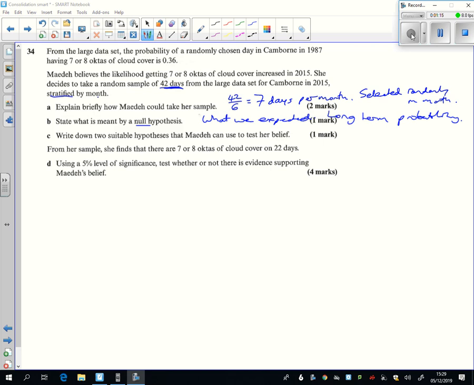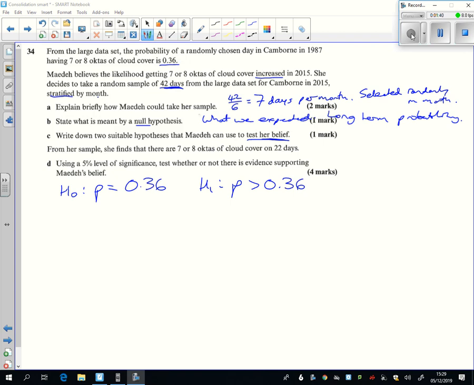Now, what are we doing? We're going to test the belief here. The belief is that H0 is that the p is 0.36 because that's what it's always been. What does she think? Does she think it's increased? Yeah, she thinks it's increased. So she thinks the probability is greater than 0.36.